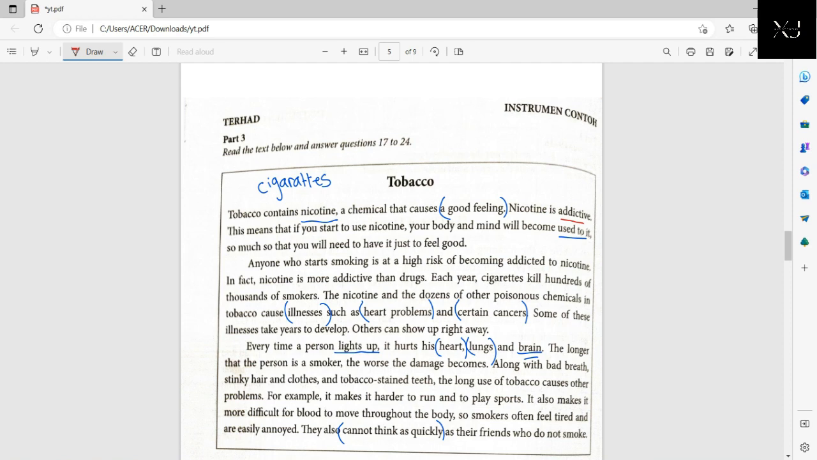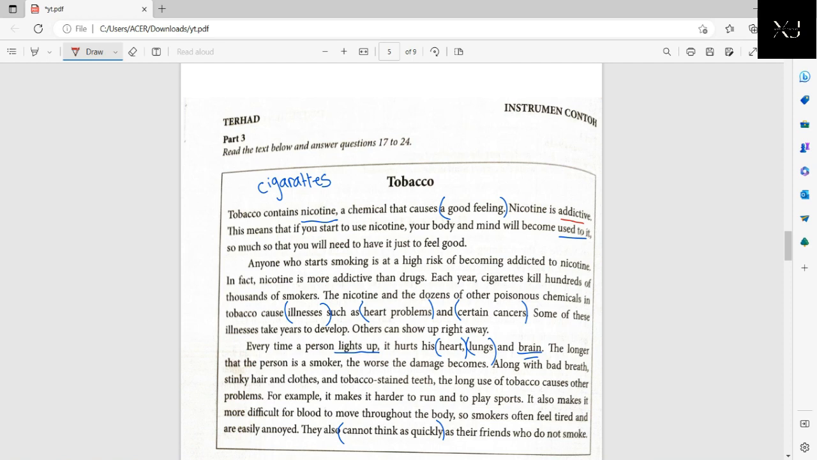This means that if you start to use nicotine, your body and mind will become used to it, so much so that you need to have it just to feel good. Anyone who starts smoking is at a high risk of becoming addicted to nicotine. In fact, nicotine is more addictive than drugs. Each year, cigarettes kill hundreds of thousands of smokers. The nicotine and the dozens of other poisonous chemicals in tobacco cause illnesses such as heart problems and certain cancers. Some of these illnesses will take years to develop, others can show up right away.